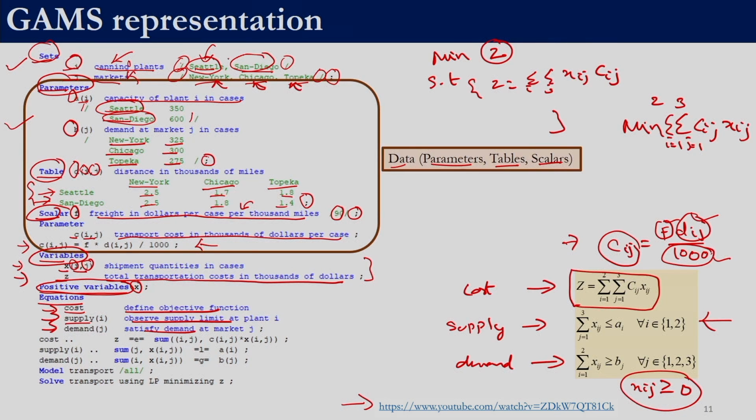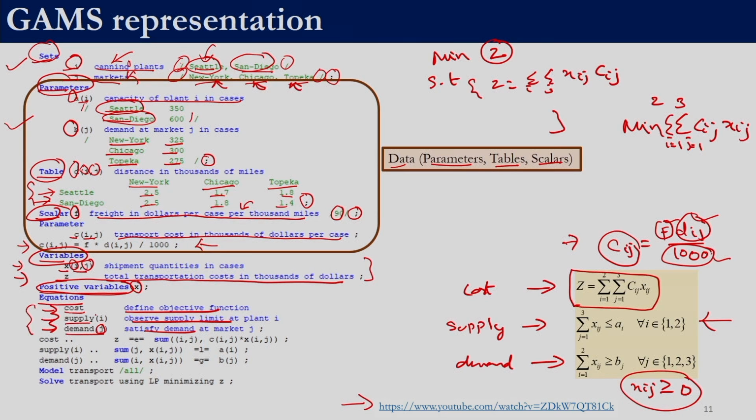So, set i contains 2 values, Seattle and San Diego. So, when we write supply of i, GAMS understands supply of Seattle, supply of San Diego, because we have 2 values. Similarly, demand of j, where j is a set we have earlier defined. So, this will be demand of New York, demand of Chicago, demand of Topeka.